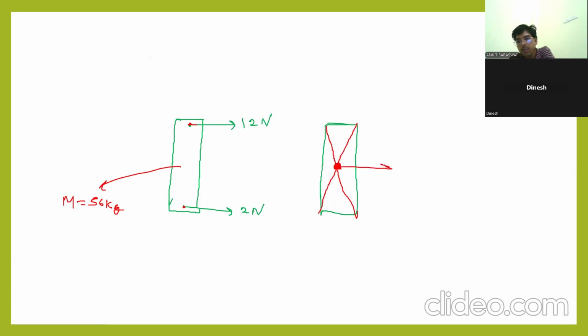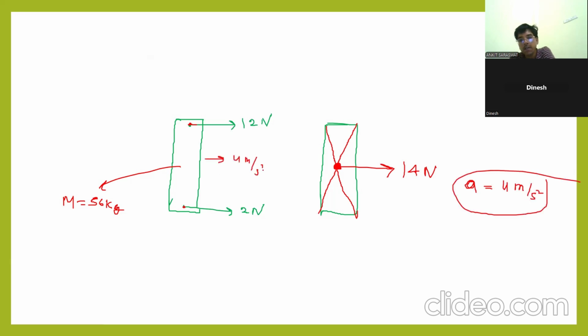If you apply the resultant of these forces at the center of mass, we find that it has the same acceleration. How much? 4 meter per second square here, and here also it has 4 meter per second square. The same acceleration we are finding if we apply the force directly. If you apply 40 Newton directly on the center of mass, you still get the same acceleration. Means what? This rod is moving in the same manner.